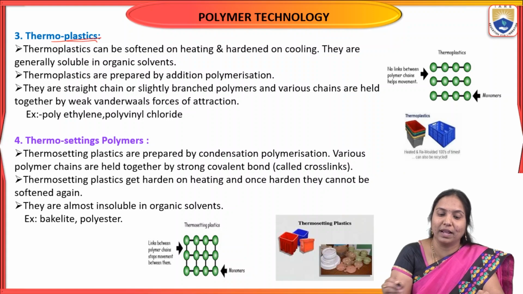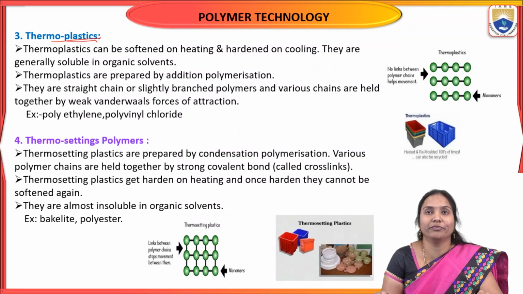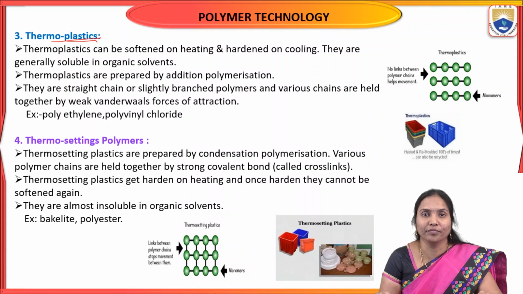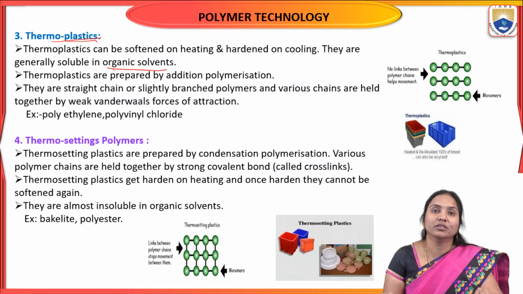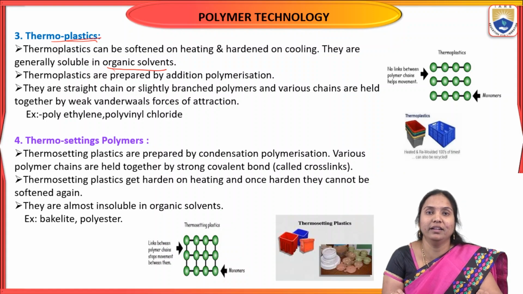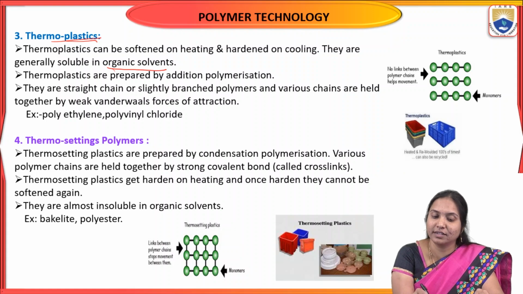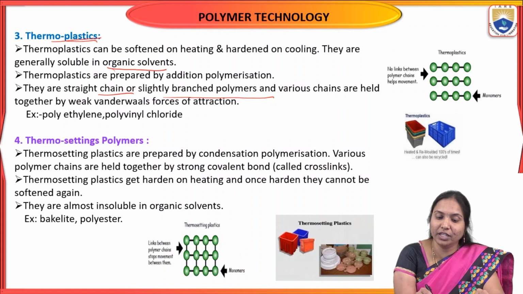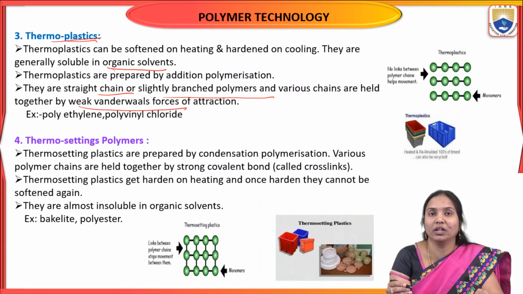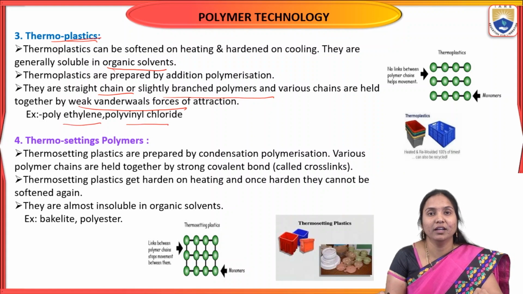So what is the meaning of thermoplastics? These polymers soften on heating and harden on cooling. They are generally soluble in organic solvents. Generally, these thermoplastics are formed by addition polymerization, and they are straight chain, slightly branched polymers. The intermolecular attractions are weak van der Waals forces. For example, polyethylene and polyvinyl chloride.